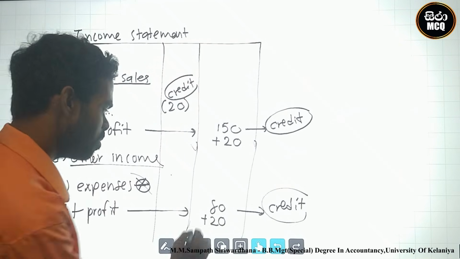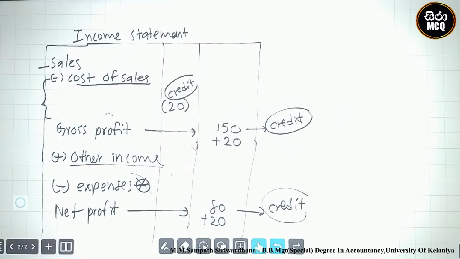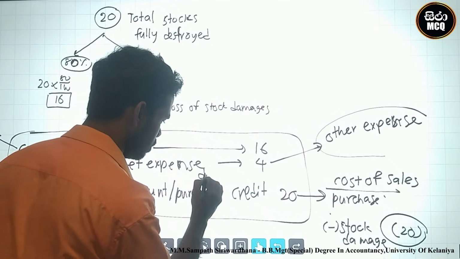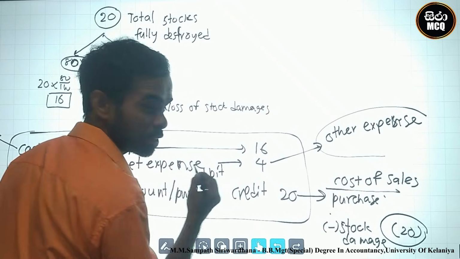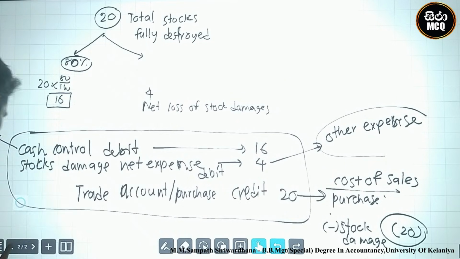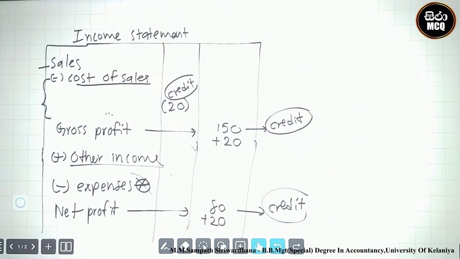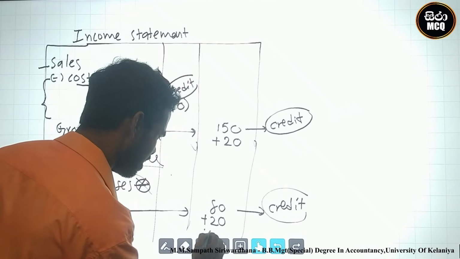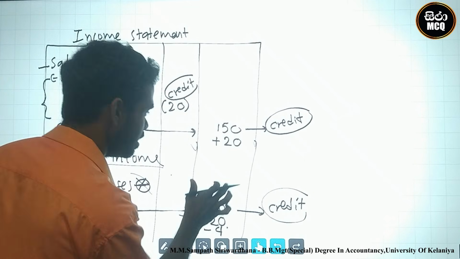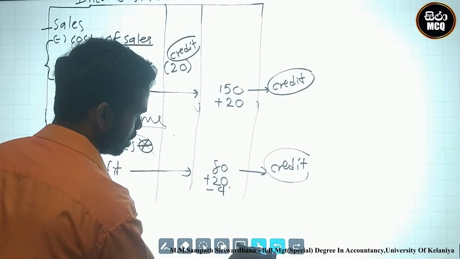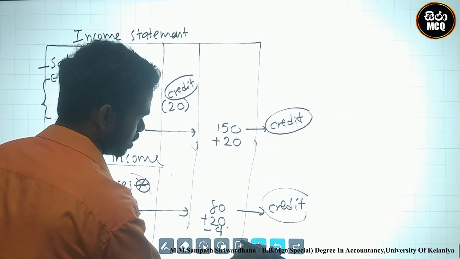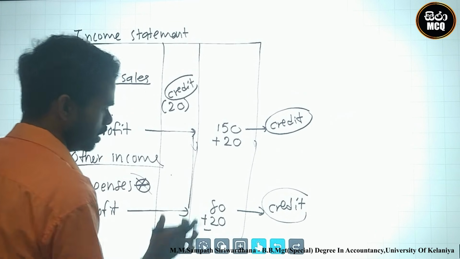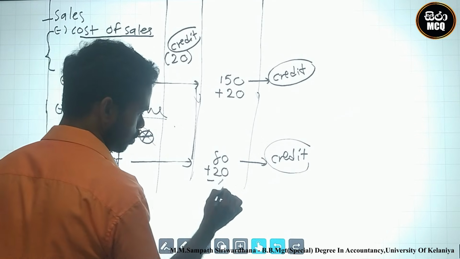What is the figure? 4. Credit or debit? 4 was debit. Sorry, expense is debit. No, expense is debit, the debit figure is 4. Net profit is a credit figure. Debit should be deducted. Debit should be deducted 4.